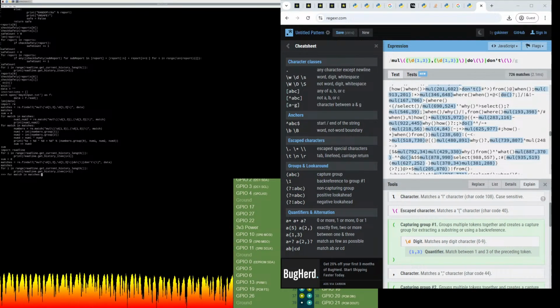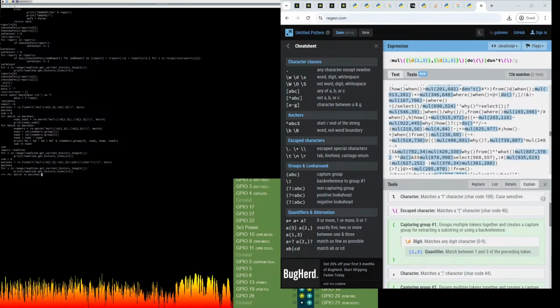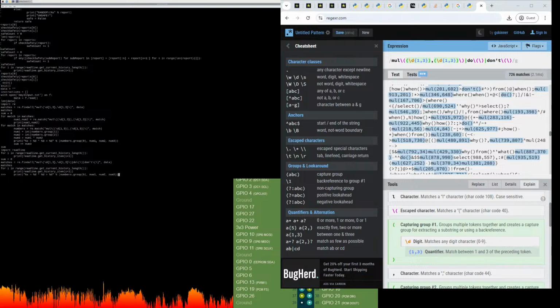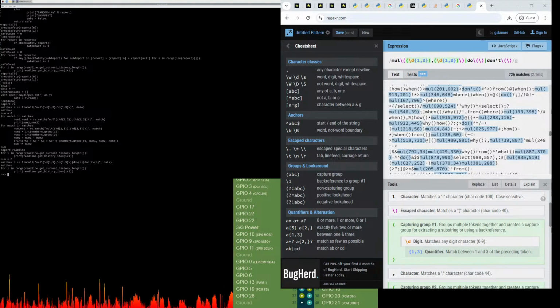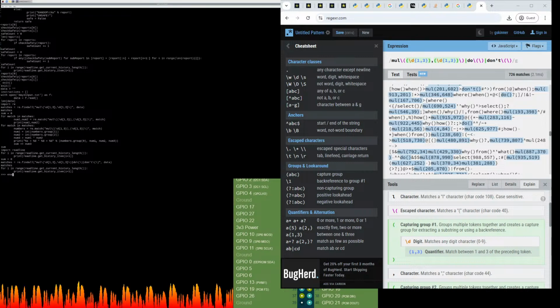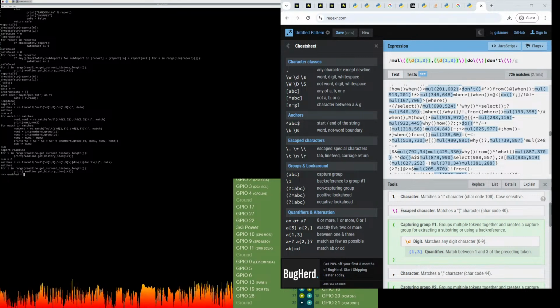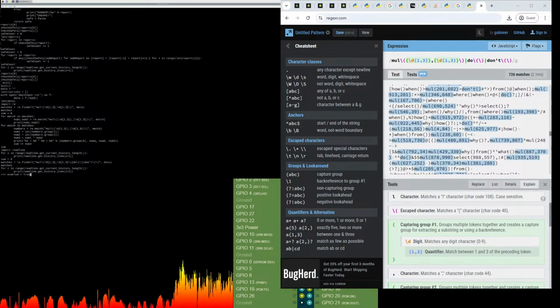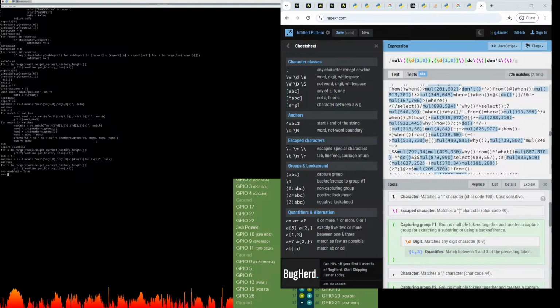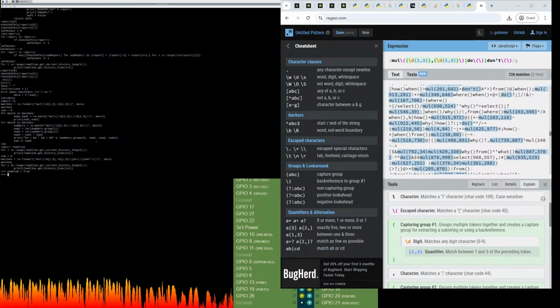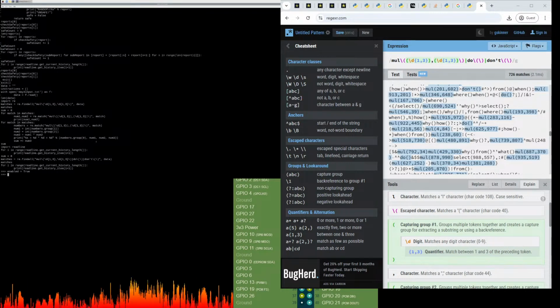So now, before we get into our for loop, we do want to declare enabled equals true, because we're going to need something to flip back and forth as we go through.